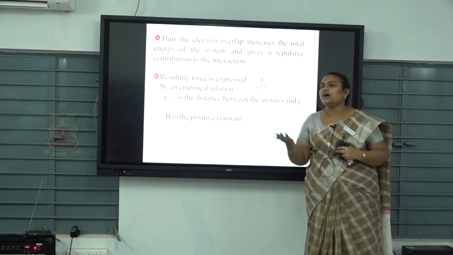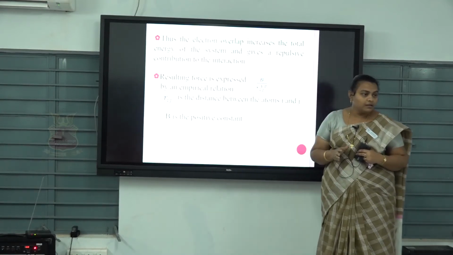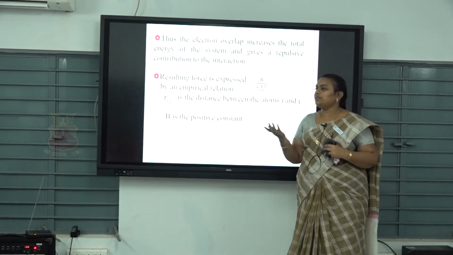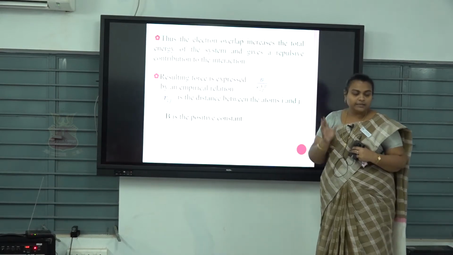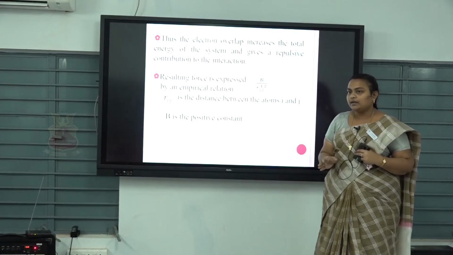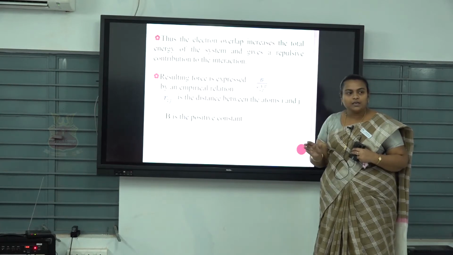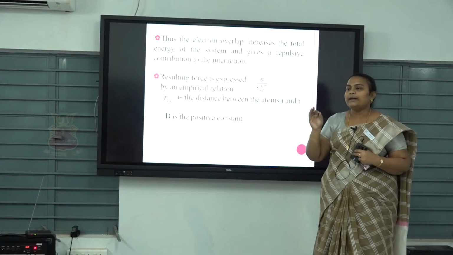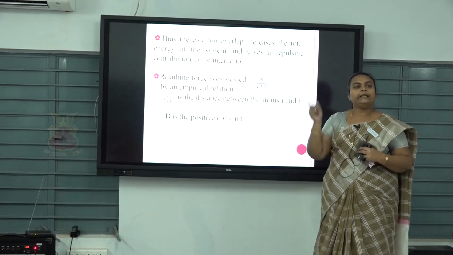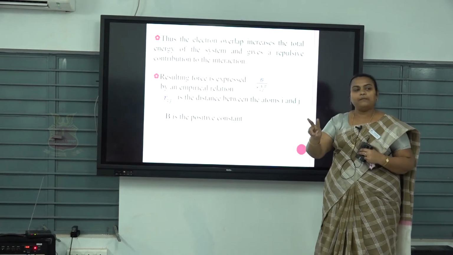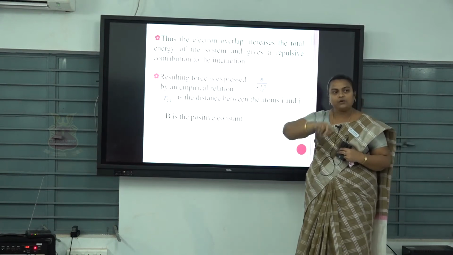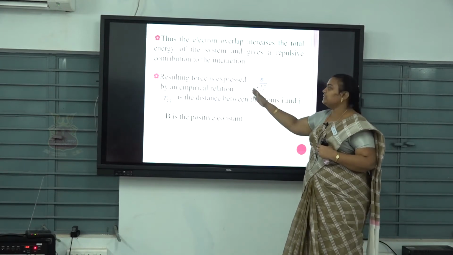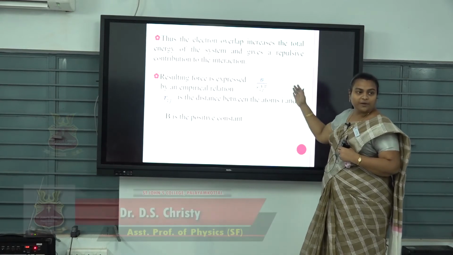Now we talk about the London interaction, or fluctuating dipole interaction, or van der Waals interaction. In this interaction we consider the kinetic energy to be 0, that is, the particle is at rest. So we consider only the potential energy. In the potential energy we have two types of interactions: attractive and repulsive. First we find the repulsive energy, and the resulting force is B by Rij to the power 12.